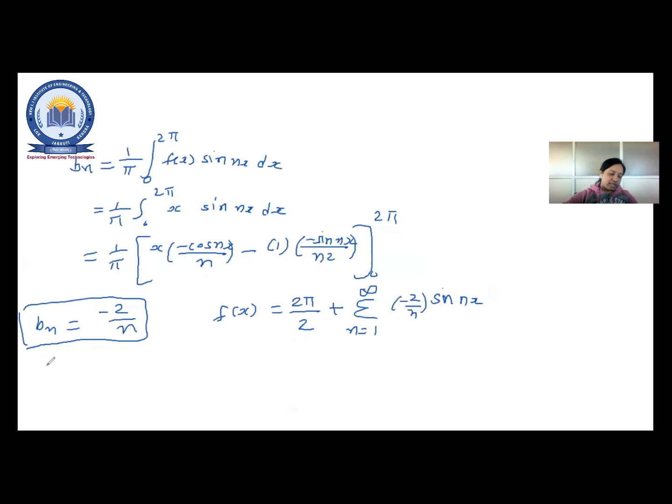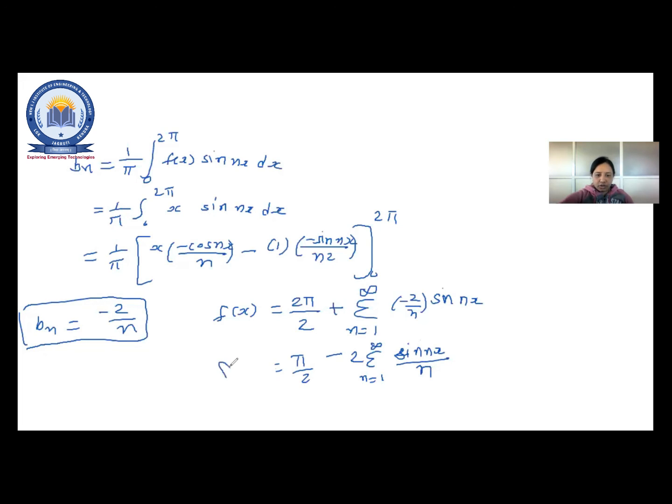Now you can rewrite it as pi minus 2 times sigma n equal to 1 to infinity. You can see the 2 by 2 is also a constant, so we can write sin nx by n.